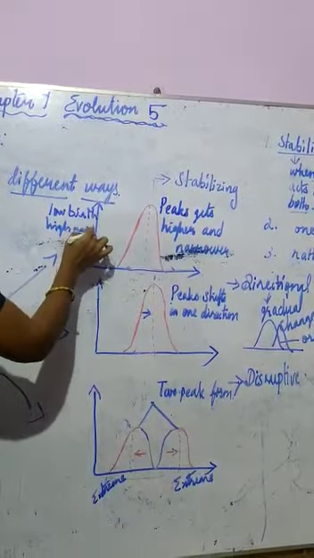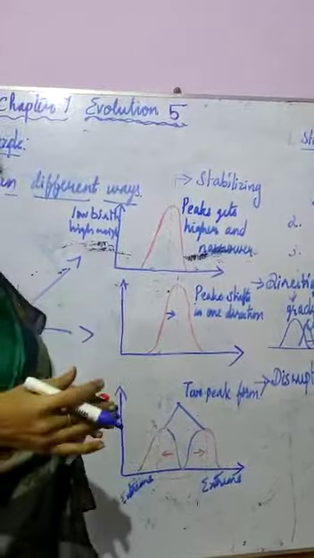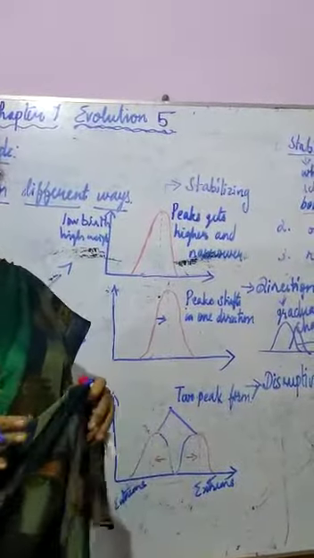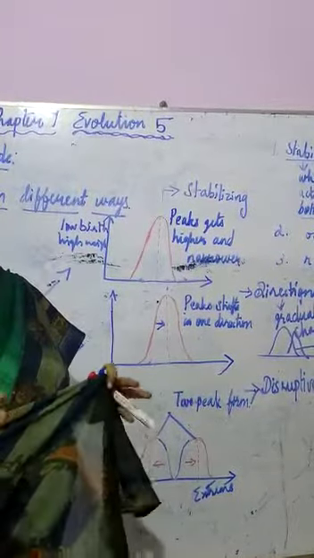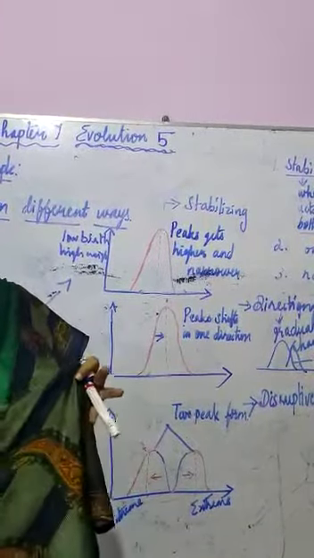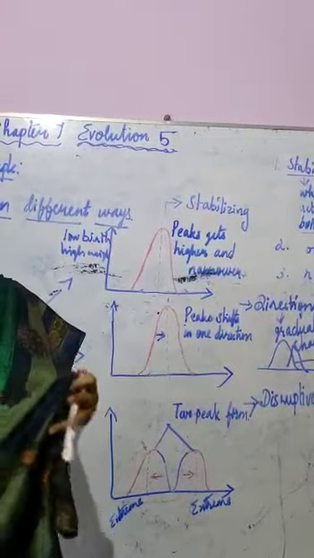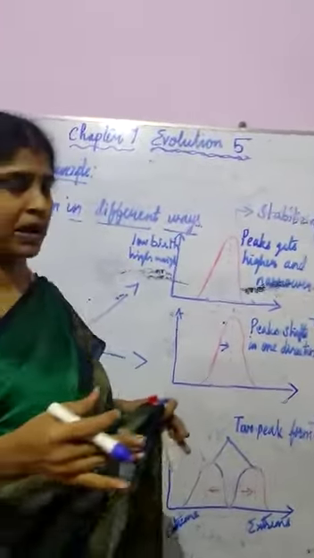If the baby has more weight, delivery also has some problem, because the offspring has more weight. Some problem is there at delivery time also.